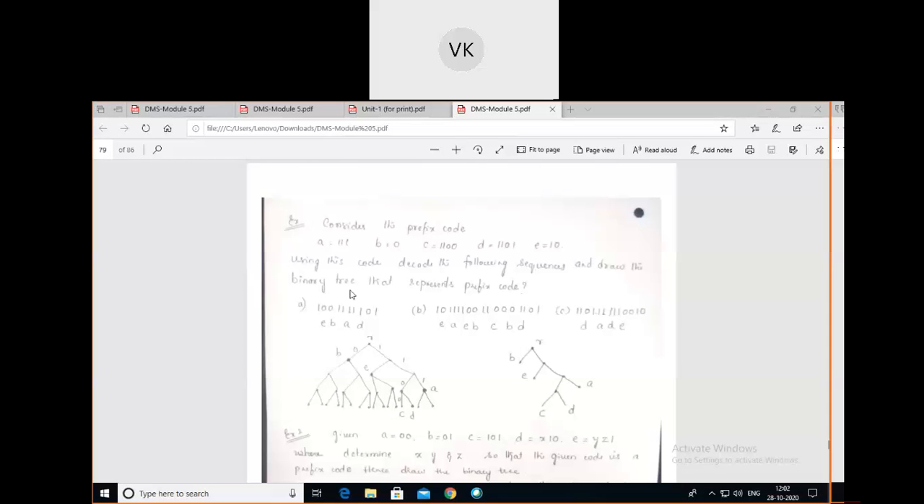Yes, in this way we have to decode the given sequence of binary numbers. He will give some symbols with specific sequence numbers here, and by using these, in this way we are going to decode them. After that we have to construct, draw the binary tree that represents the prefix code.